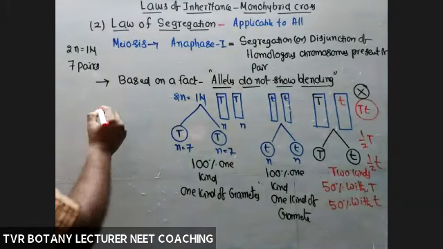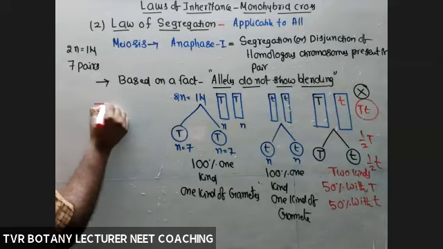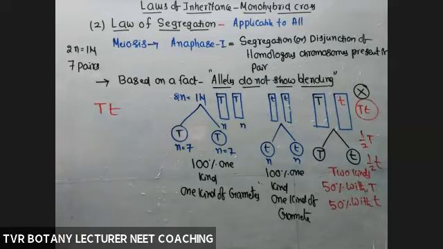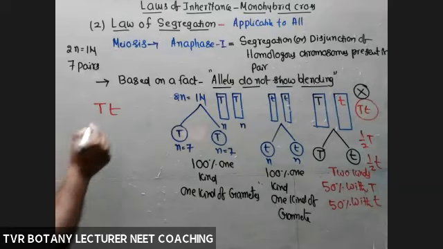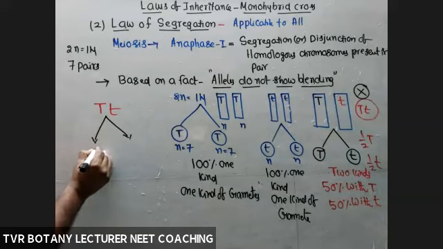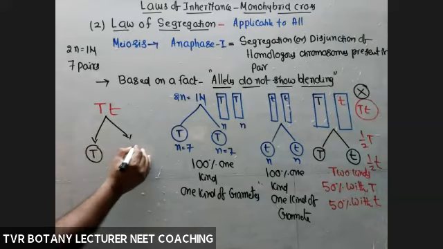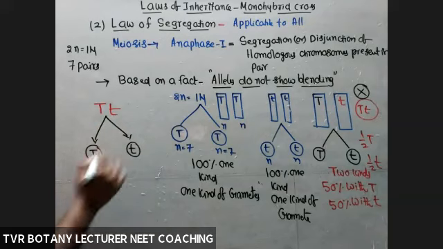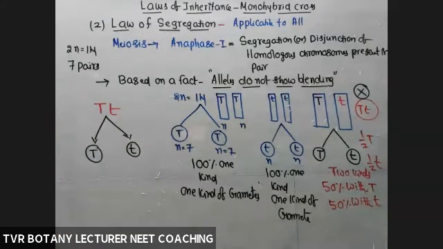Impure. Impure means heterozygous. Here it is a capital T, small t, impure. Heterozygous. Even though having two different kinds of alleles, what about gametes? Each gamete with either capital T or small t. Okay, so purity of gametes maintained or not?